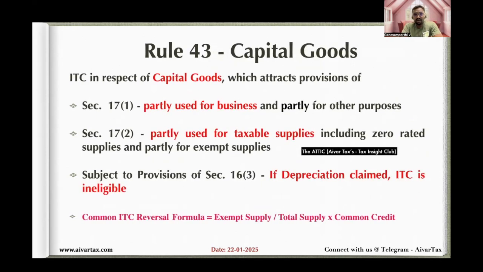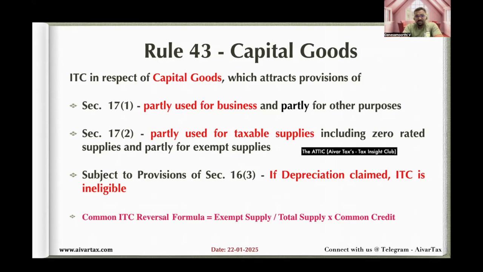What is Rule 43? Rule 42 is about inputs and input services, ITC attributable to the inputs and input services. Rule 43 is about capital goods. Okay. So the same concept, ITC in respect of capital goods, which attracts the provisions of section 17(1) and 17(2). We have already seen what is 17(1) and 17(2). Which is partially used for business and partially used for non-business purposes, then common ITC reversal is required, and the same if partly used for taxable supplies and partly used for exempt supplies, the common ITC reversal is required.